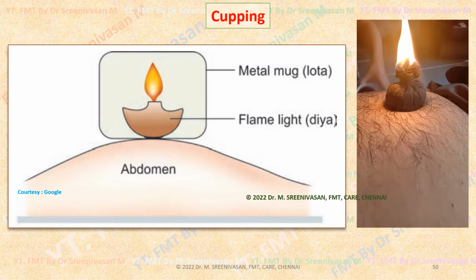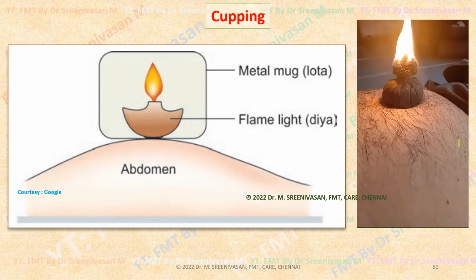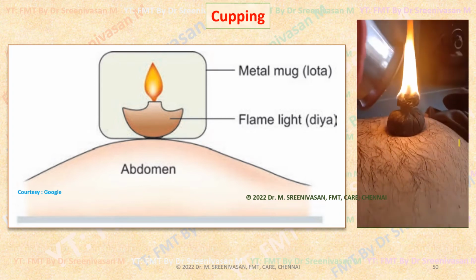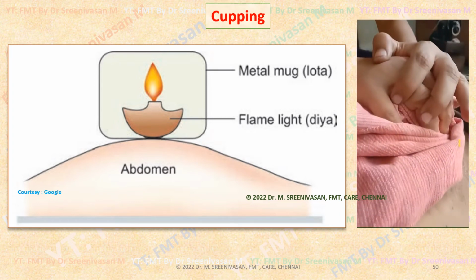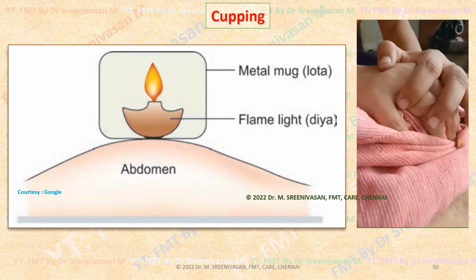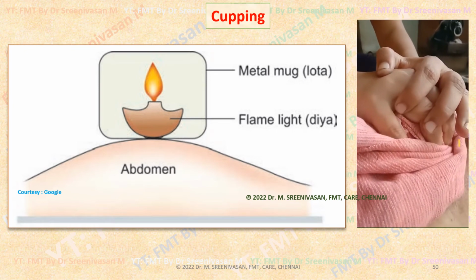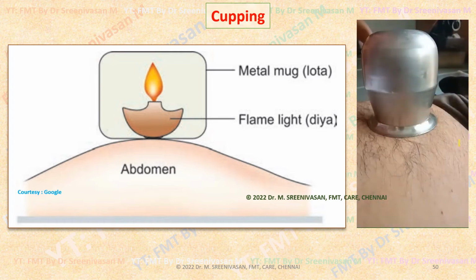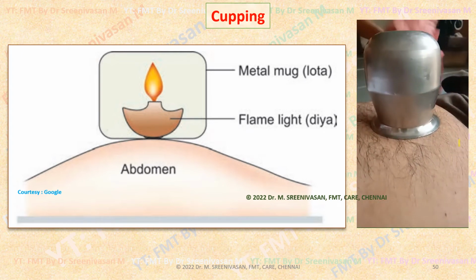This is how the cupping is being done. As you are seeing, a lighted wick is inverted, a metal mug is placed, which is tightly placed, and when they suddenly pull it out, that tightly held mug will separate the anterior uterine wall, which will cause a detachment of the placenta from it, leading to abortion.